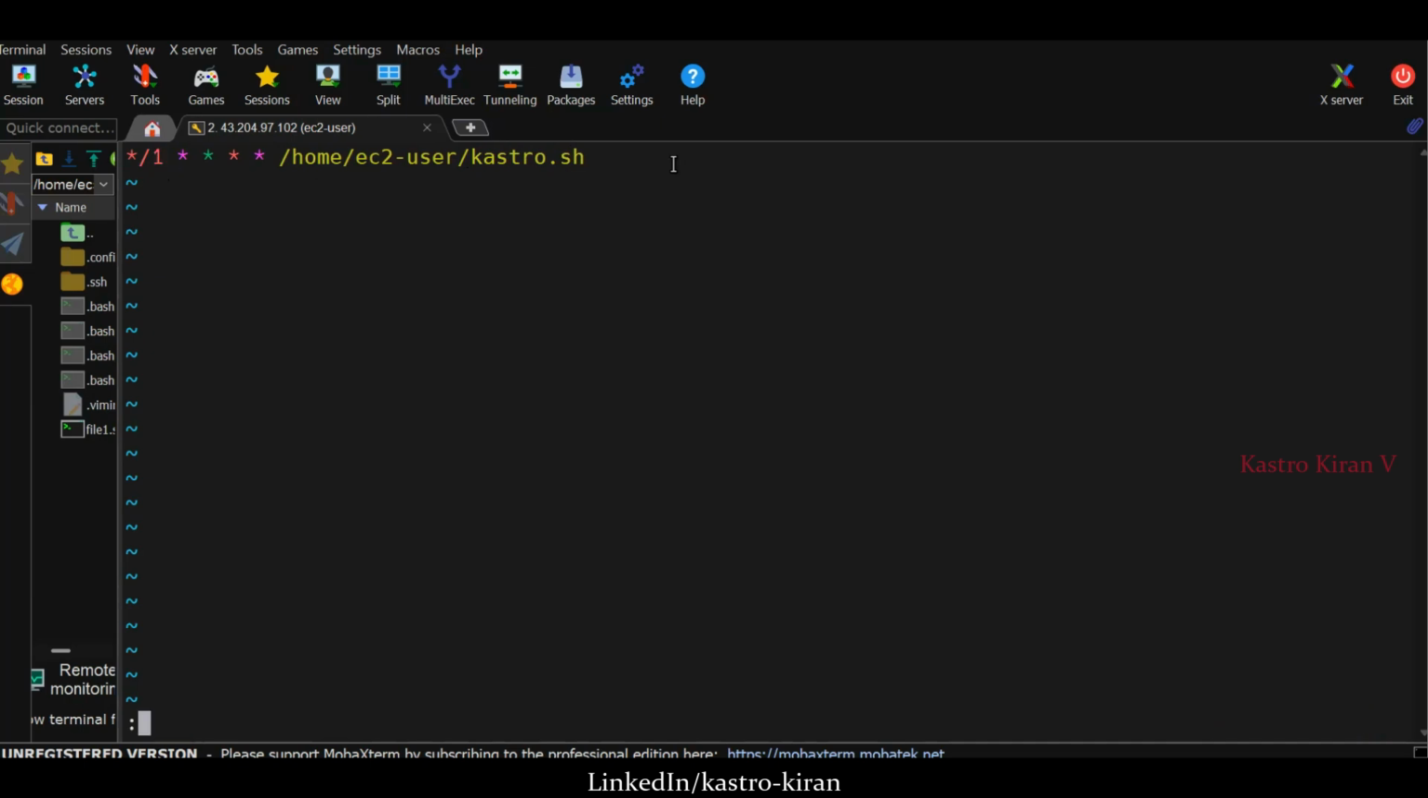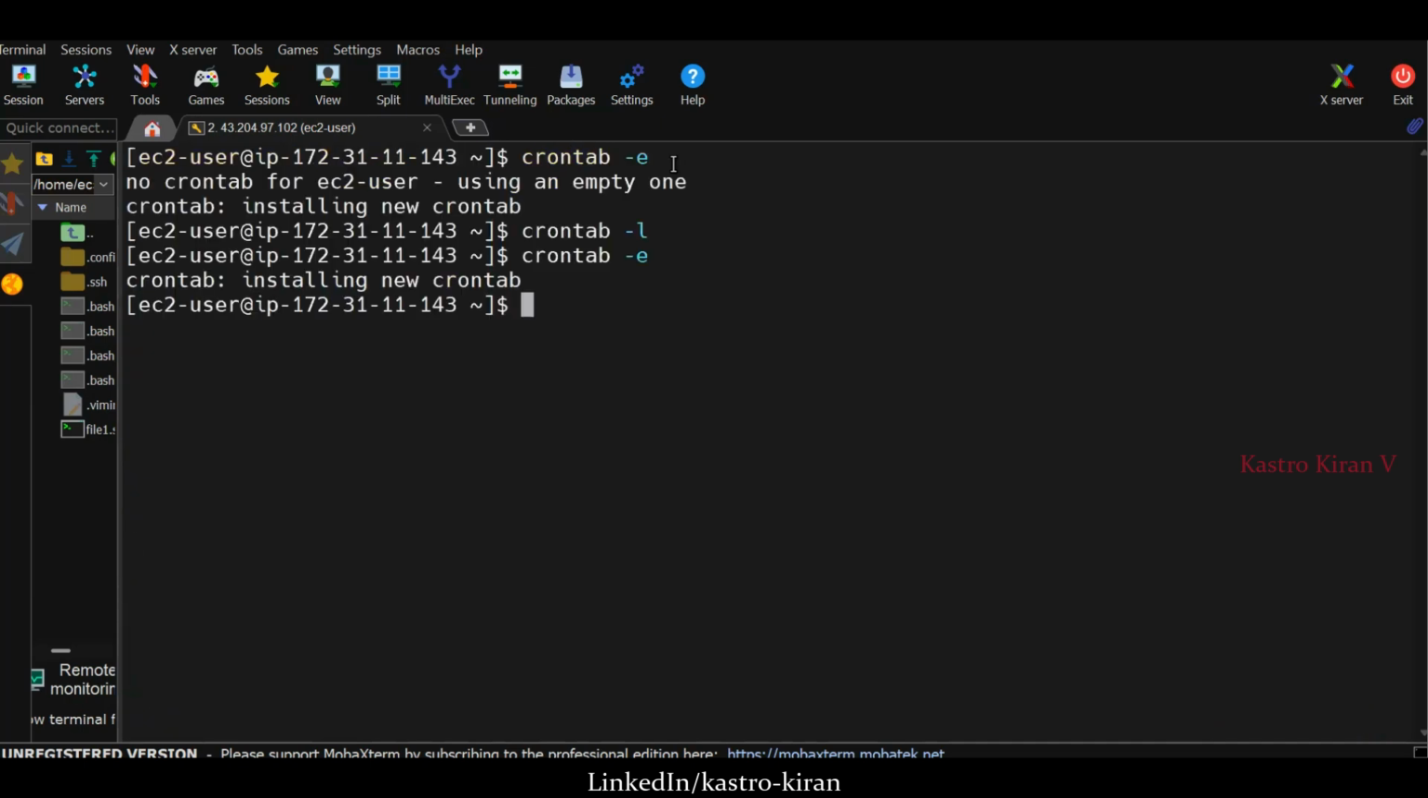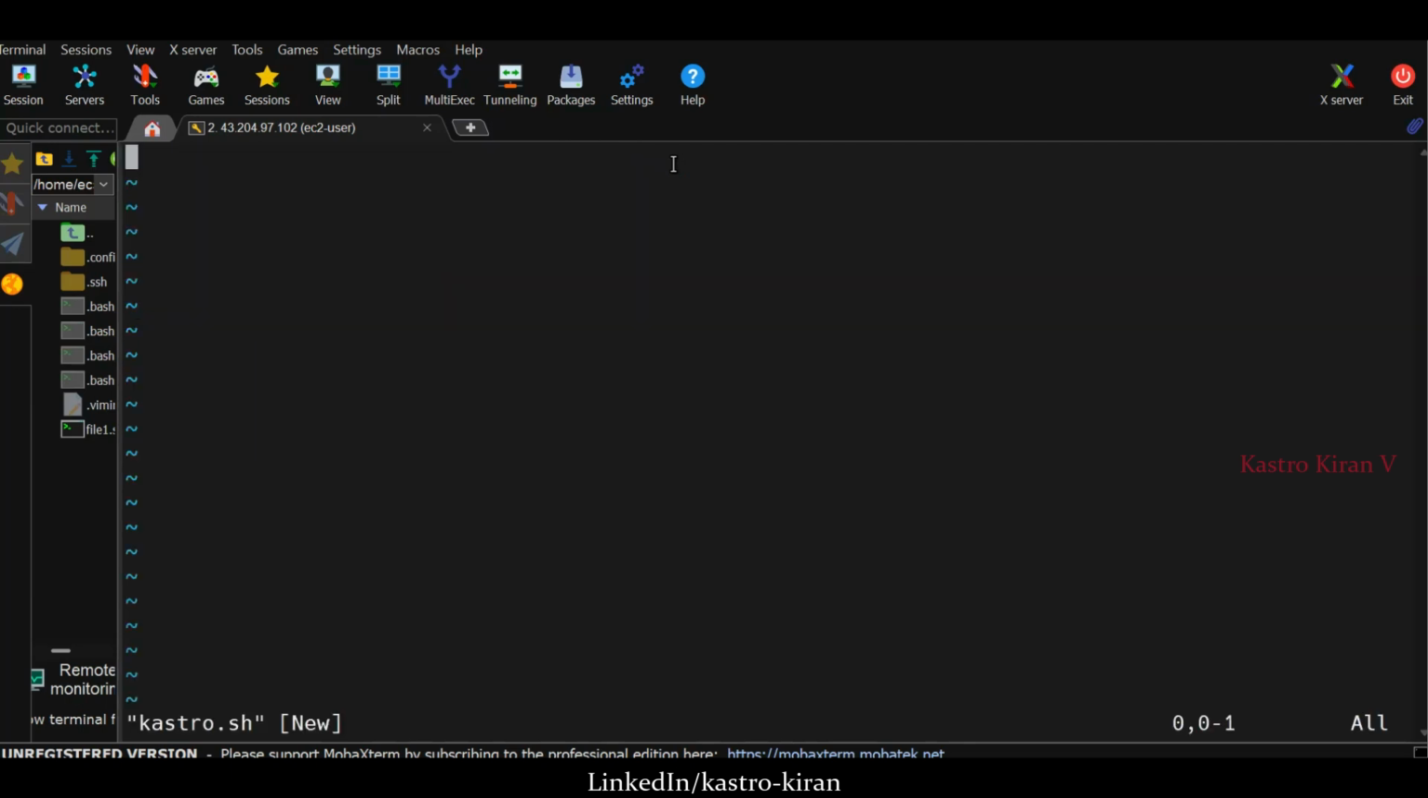Let me press escape :wq. Right, come out of the file. Now, what we need to do, we need to create a file. Currently, do we have the file which is called Kastro.sh? No. So vi Kastro.sh. Hit enter.